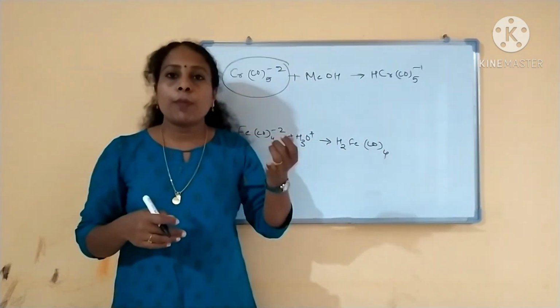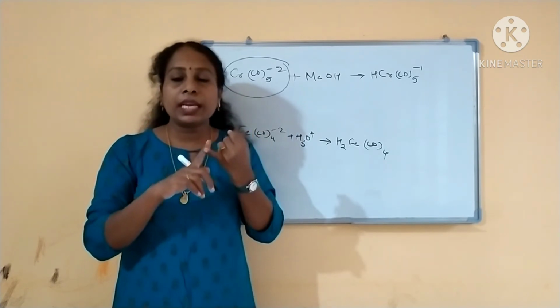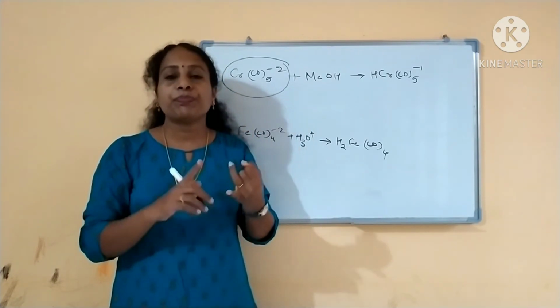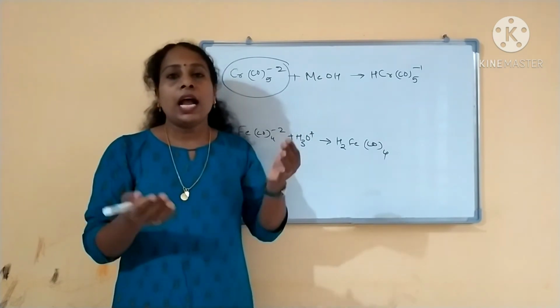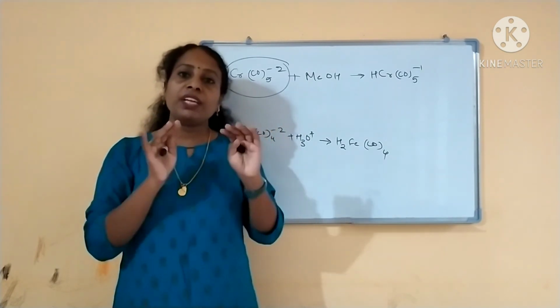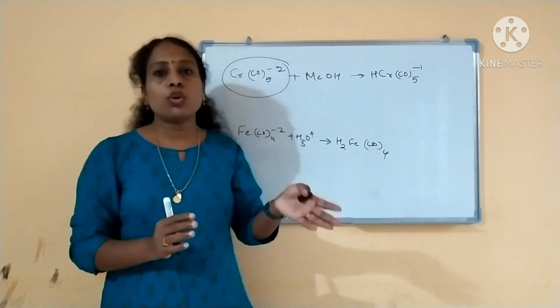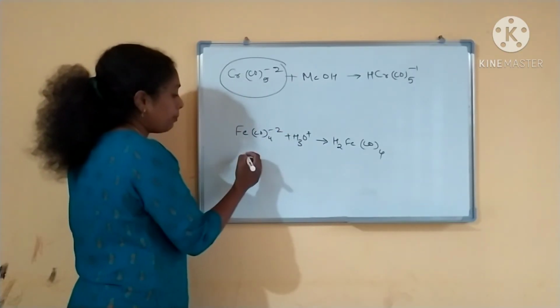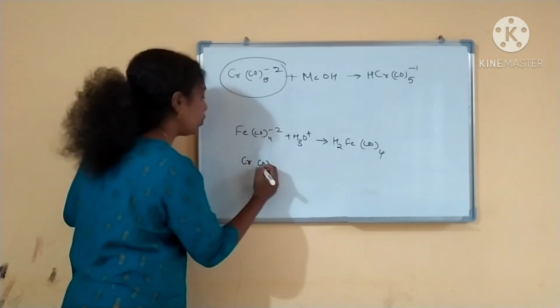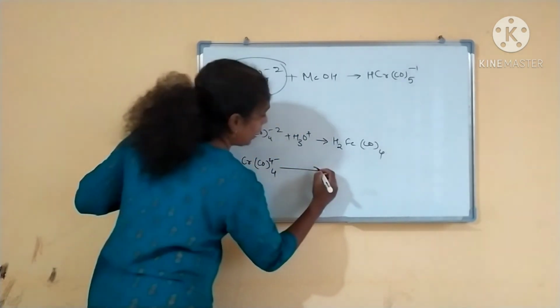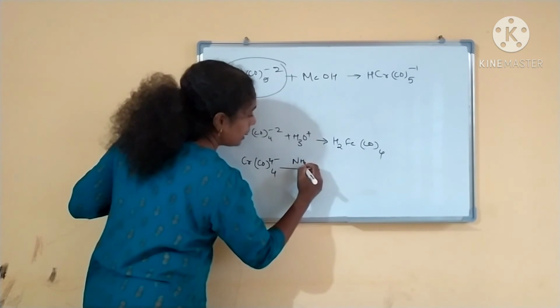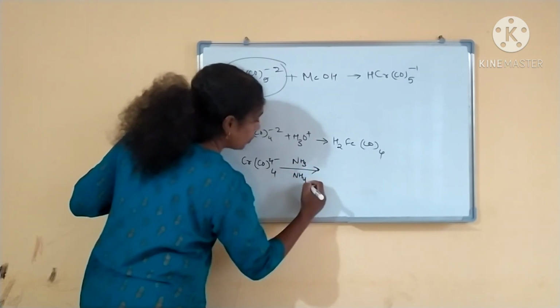So what are the properties of carbonylate ions? They will react with alkyl halides, weak acid, strong acid and moderate acid, right? And they will react with very weak acid to form dihydrogen complexes. I am writing the example. Cr2(CO)10 2 minus will be reacting with a very weak acid, NH4Cl, okay?